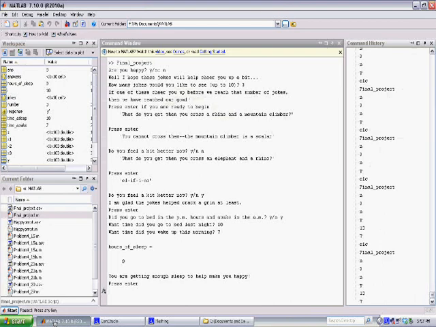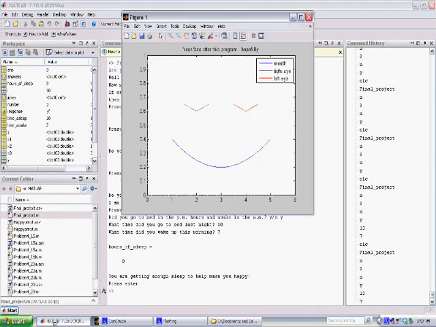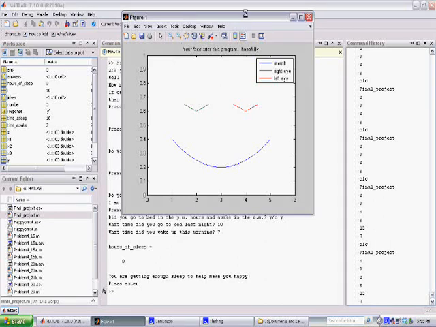So here we are at the end of the program where the output message says that we are obviously getting enough sleep. There's only one thing left to do. It says push enter, and what we see here is a graph that the program gives you. The title says, this is hopefully what your face should look like after the program, because as I mentioned at the beginning of the movie, the goal of this program was just to hopefully make you a little bit happy. This is an example. It's just me being a little goofy. You can see the legend, see how it applies, and this hopefully shows what Matlab can do in the world of programming and helping other people.